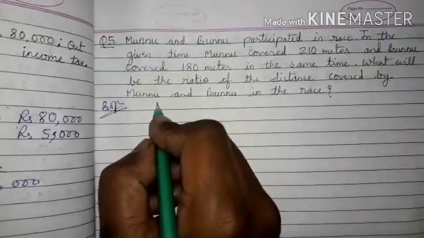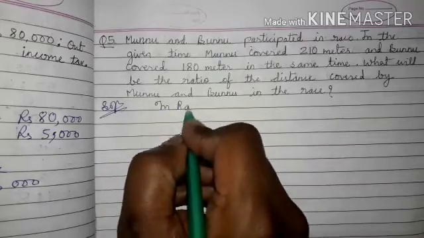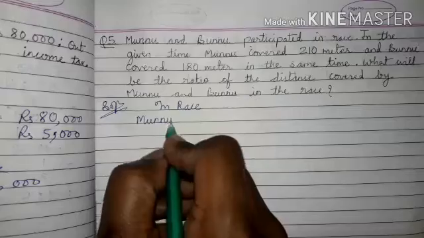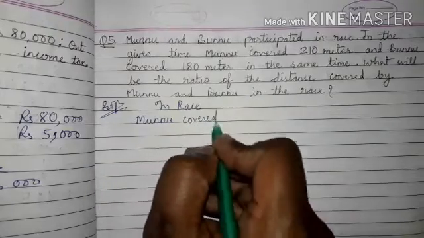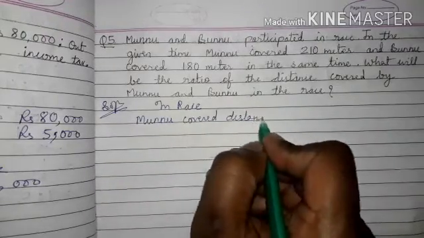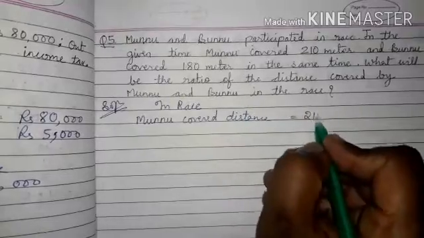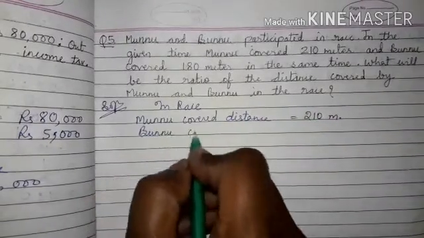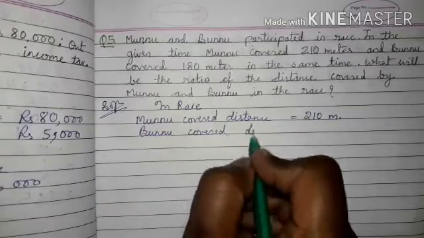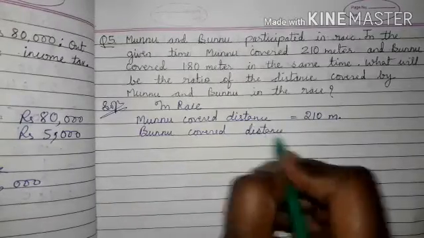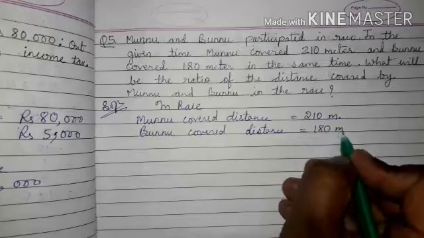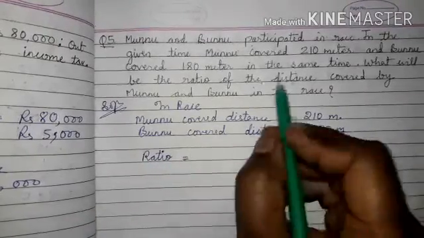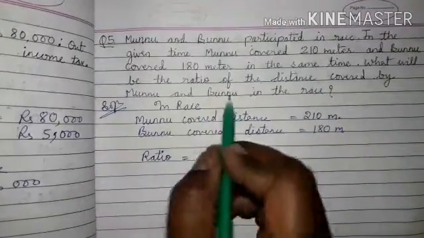So in race, Munnu covered distance, how many? 210 meter. Bunnu covered distance, how many? 180 meter. Now what we have to find? Ratio we have to find. Distance covered by Munnu and Bunnu.